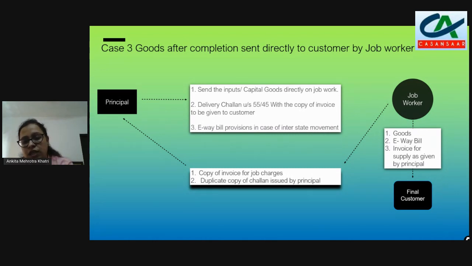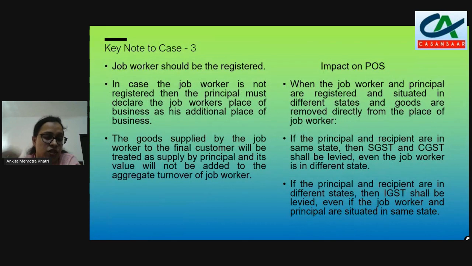Now, since the goods are delivered from the job worker's place, until we have declared the job worker's place of business as the principal's additional place of business, we cannot prepare the invoice. So it is important to declare the job worker's place of business as the additional place of business for the principal. Now, the goods supplied by the job worker to the final customer will be treated as the supply by the principal.